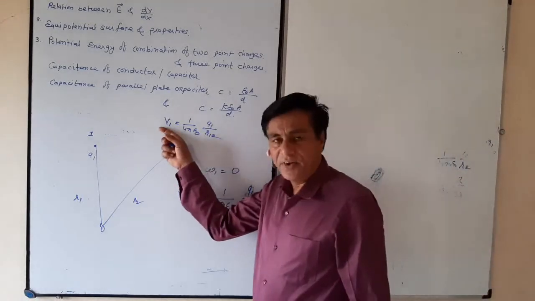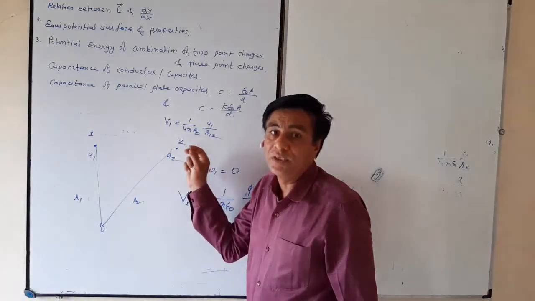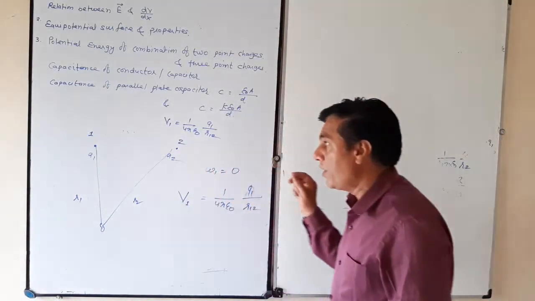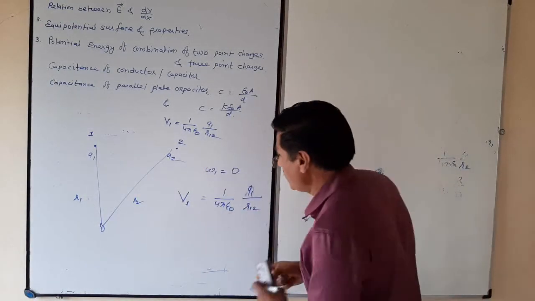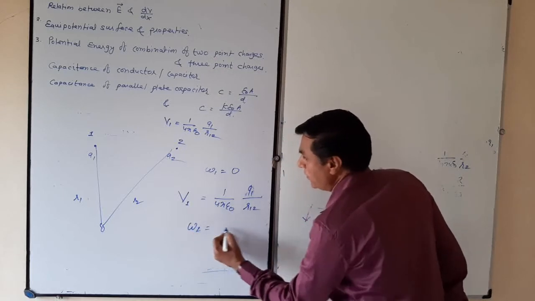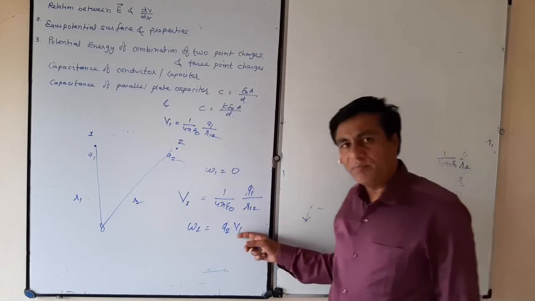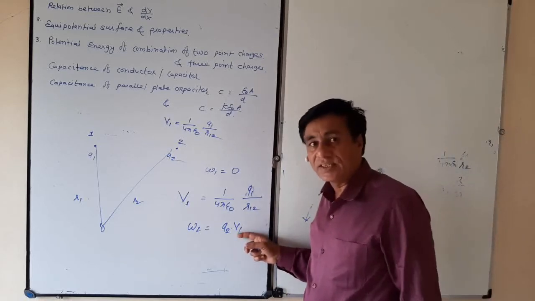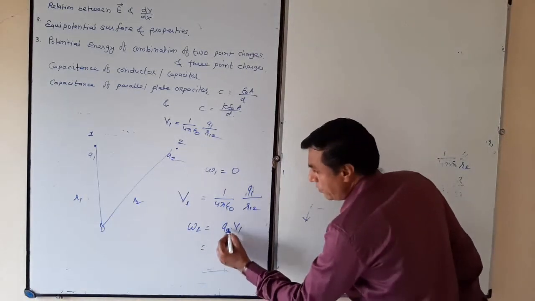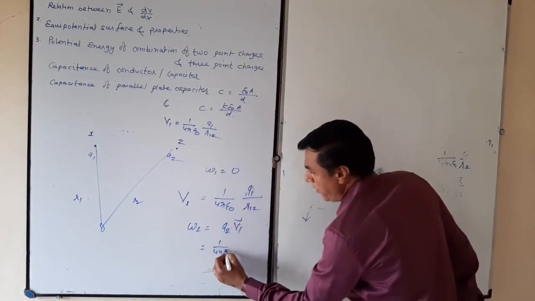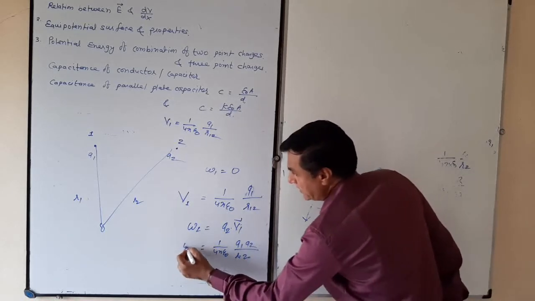What is the definition of potential? V1 is the work in bringing a unit positive charge, a unit coulomb. Now we are bringing not a unit coulomb but Q2 coulomb of charge. So how much work is required? W2 is equal to Q2 V1. Putting in the value of V1, the total work done by you is W2 equals 1 upon 4 pi epsilon 0 Q1 Q2 upon R12.